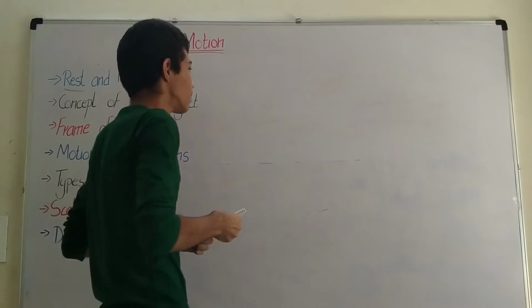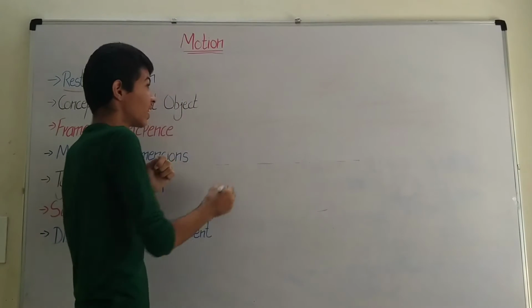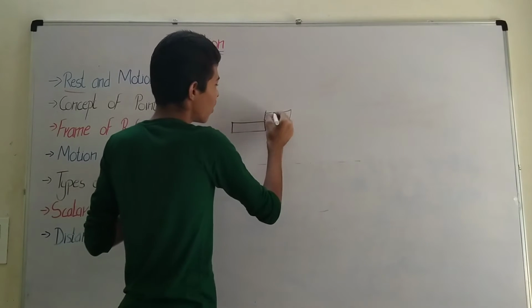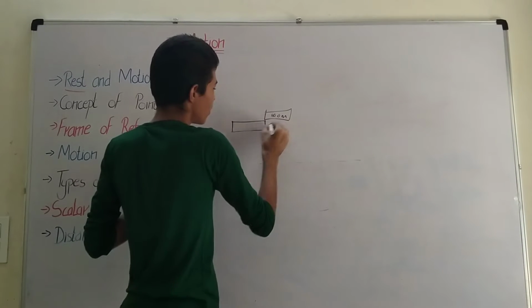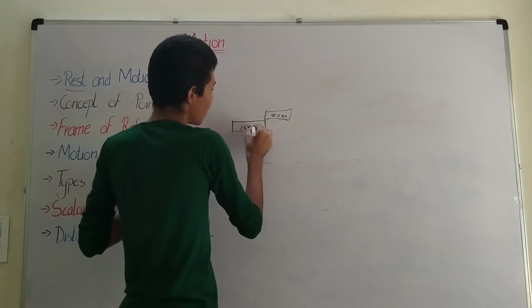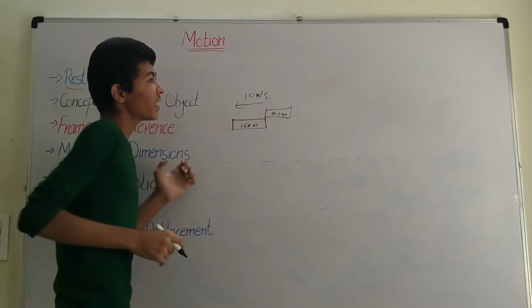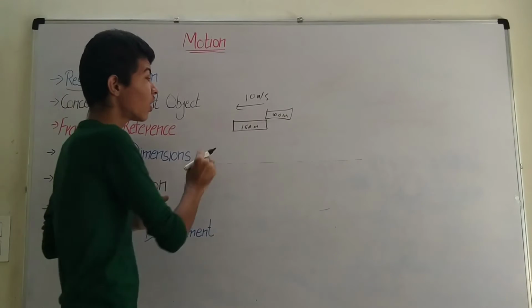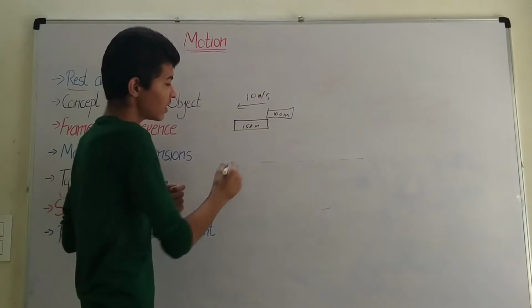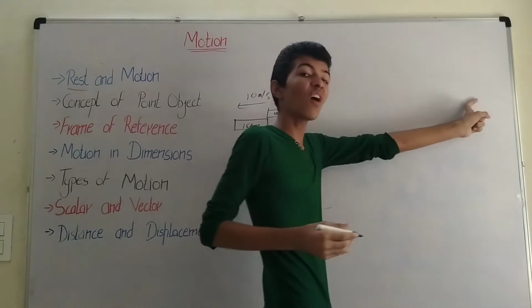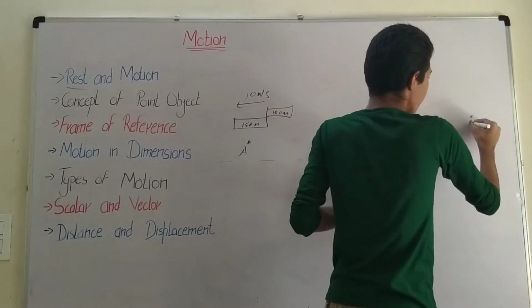Now let's take the same train. This was the initial platform, and this was the train of 100 meters, 150 meters, and the train is moving with the speed of 10 meters per second. This was the case, but now it is not starting from here. Let this point be A. Now the train is coming from another far away point, that is point B.